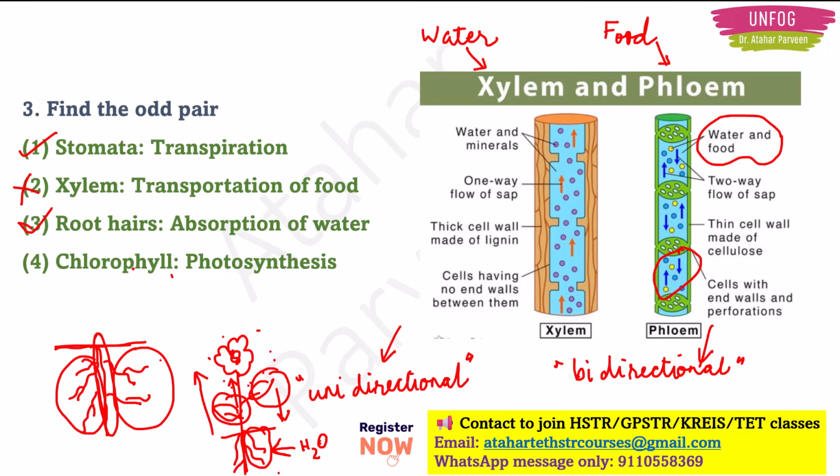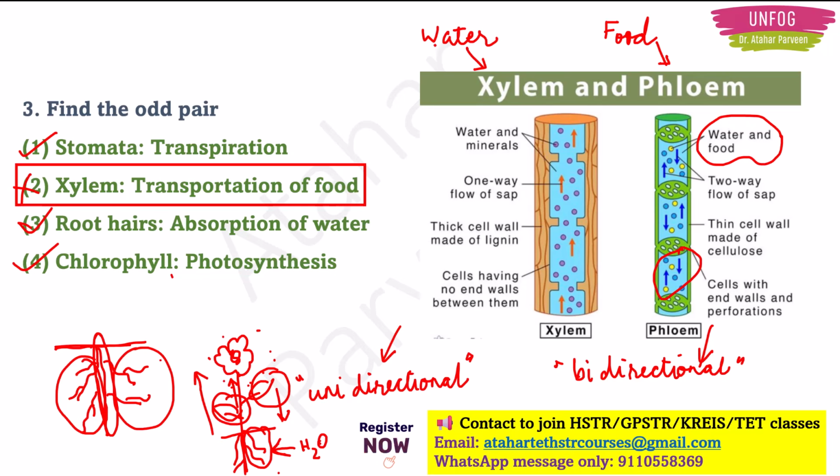Next we have chlorophyll. Chlorophyll helps in photosynthesis, which is also the correct option, right? So the odd pair out is "xylem helps in the transportation of food," which is wrong. Xylem actually helps in the transportation of water. Okay. So next question.